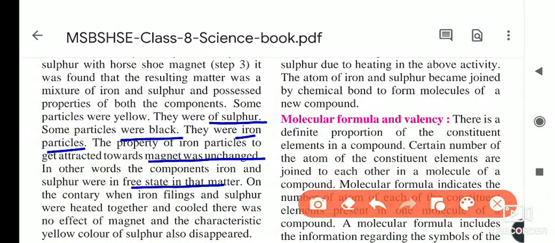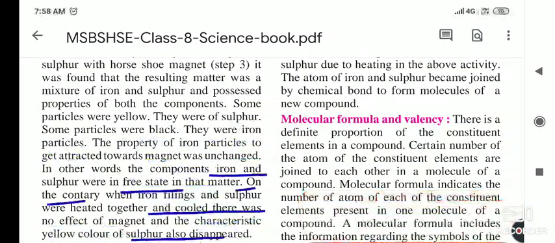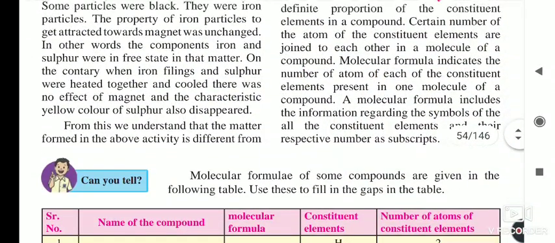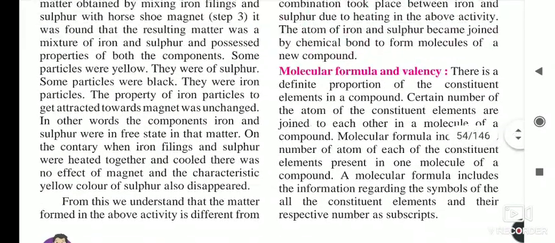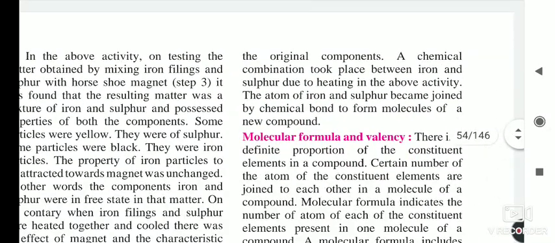On the contrary, when iron filings and sulfur were heated together and cooled, there was no effect of magnet, and the yellow color of sulfur disappeared. Now you saw that in that activity the color was black, so the sulfur's color disappeared in the compound. From this we understand that the matter formed in the above activity is different from the original components.